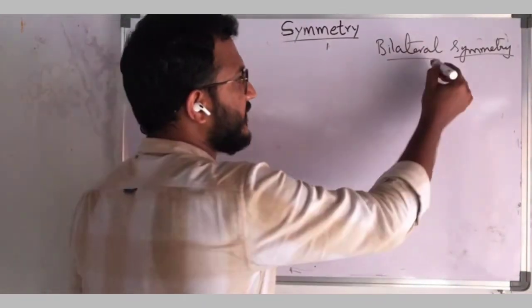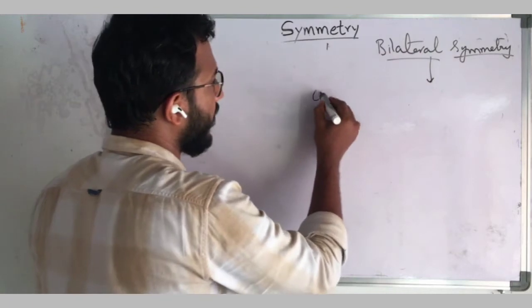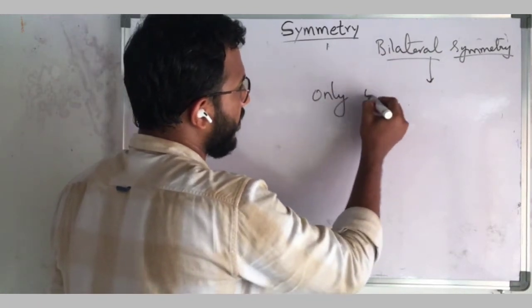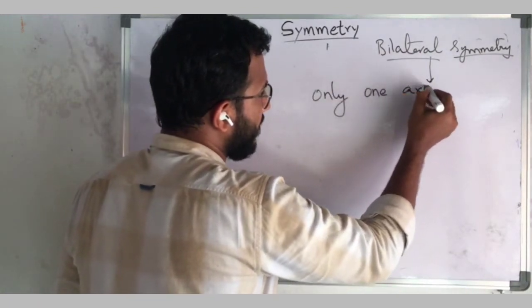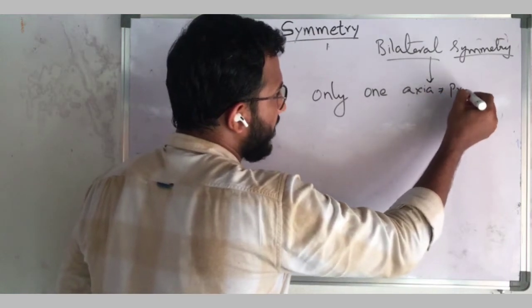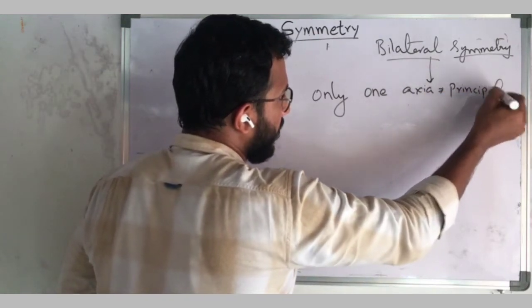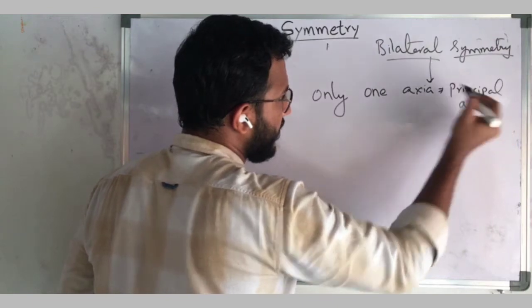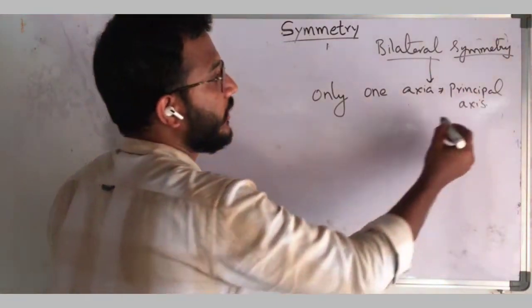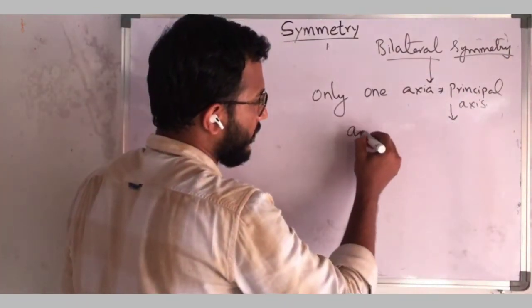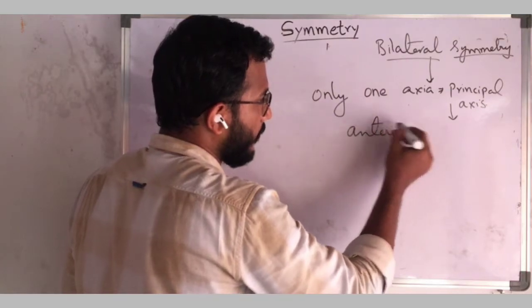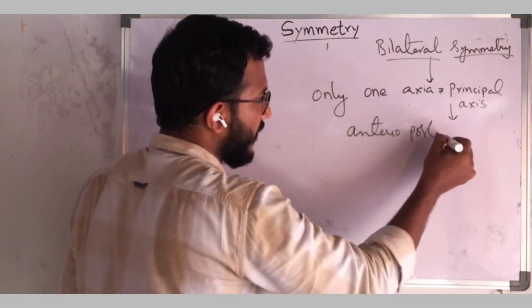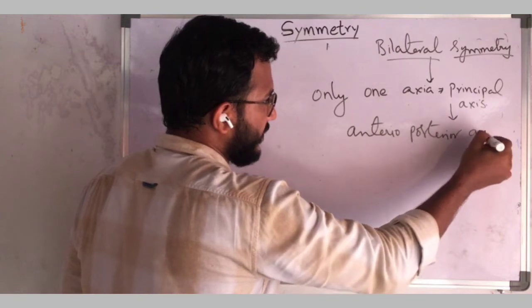Here only one axis, also called the principal axis. This axis is also known as the anterior-posterior axis.